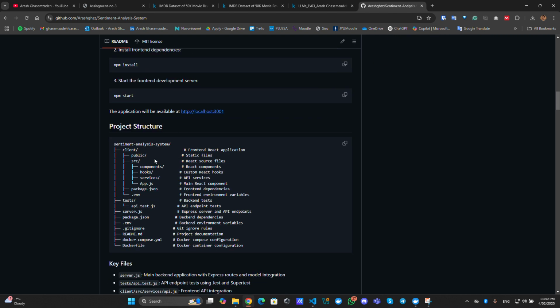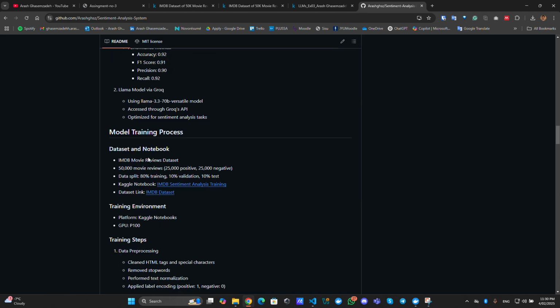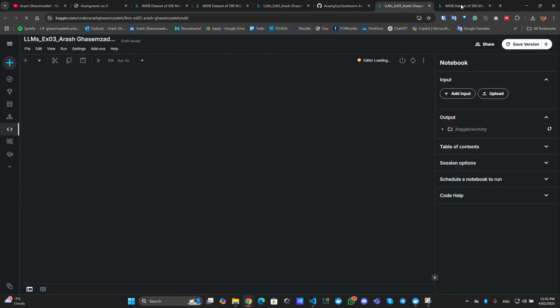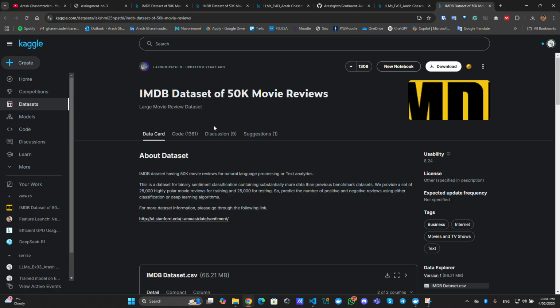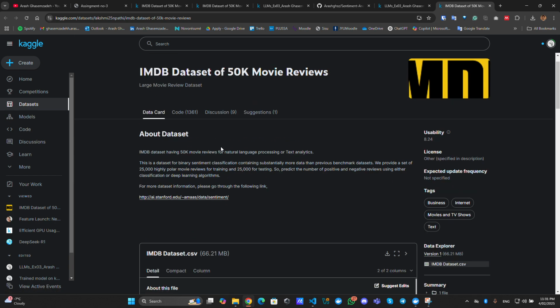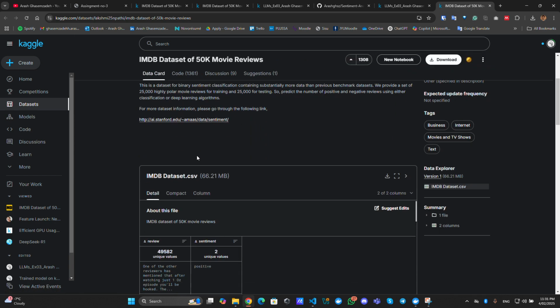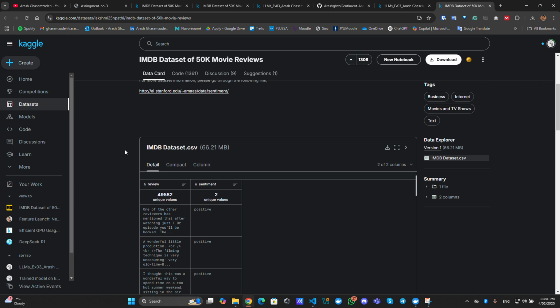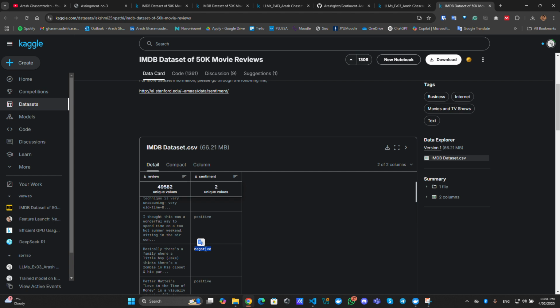I also said that I used a pre-trained model, which can be found here. I've trained a model using Kaggle and the IMDb dataset, which contains about 50,000 samples with a value and a label. It could be positive or even negative.